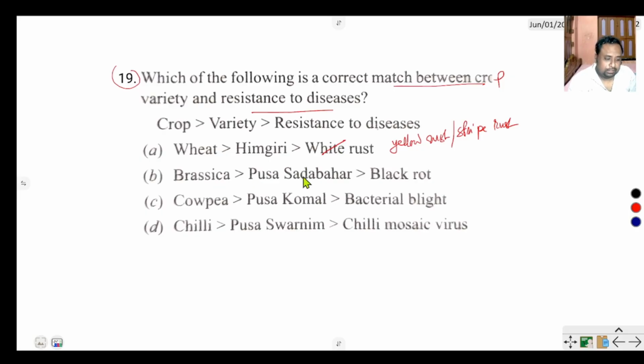Brassica, Pusa Sadabahar, and black rot. Pusa Sadabahar is a chili variety, not Brassica.